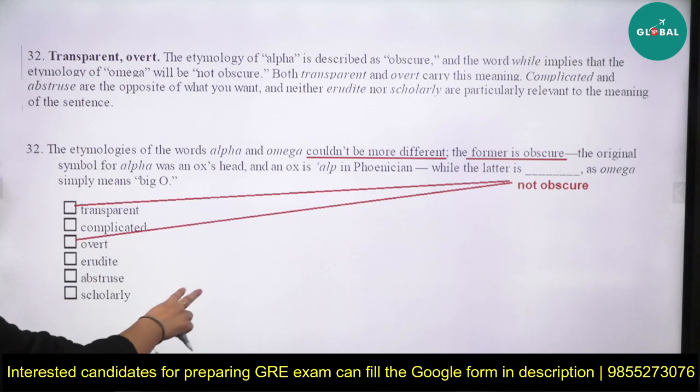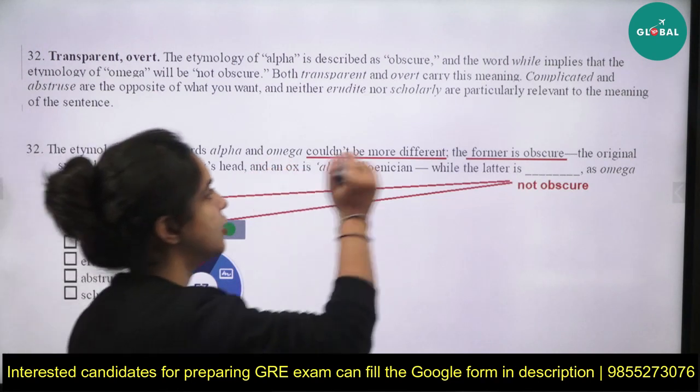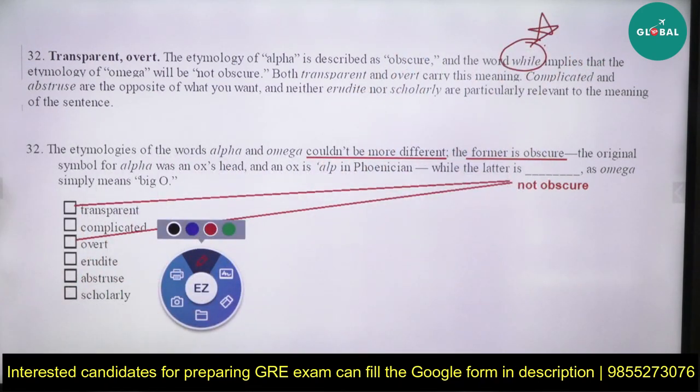So let's study the explanation provided in the book also. The etymology of alpha is described as obscure, and the word while implies that the etymology of omega will not be obscure. So here they are also targeting that while has come, so opposite contradiction will definitely be there. If one meant obscure, then what will the other mean? Not obscure. Both transparent and overt carry the same meaning. Obviously they are the synonyms.